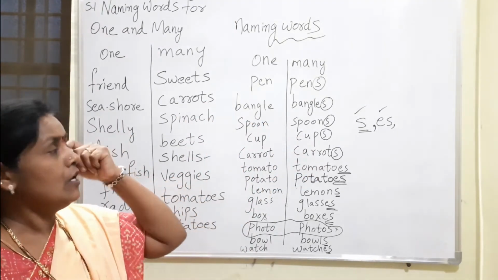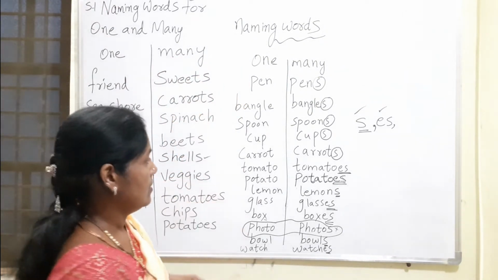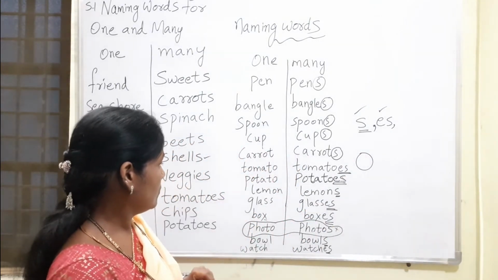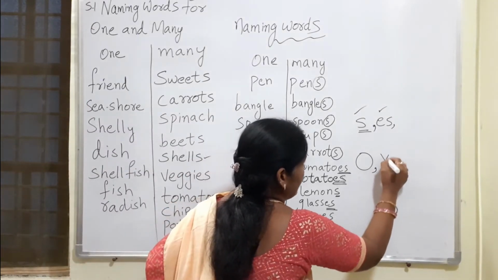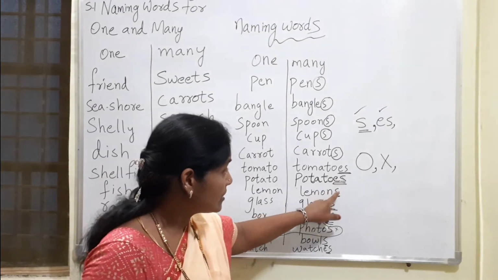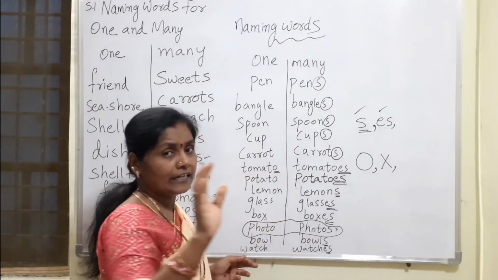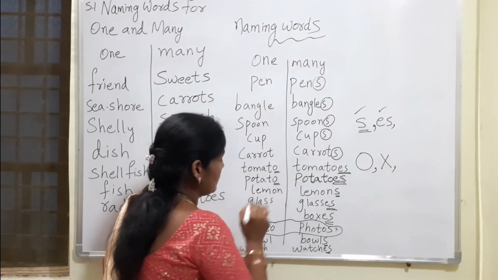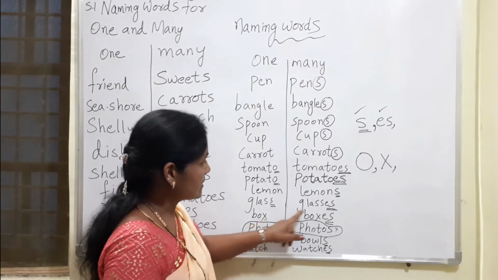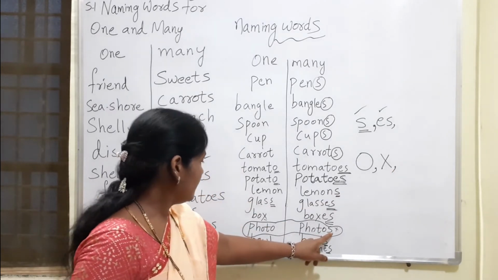Now listen carefully. If the word is ending with O or X, okay. Observe the words to which we are adding ES, and their ending letter. Potato, here O. For O we are adding ES. Again X also. For X also we are adding ES. And bowl, bowls, no need.